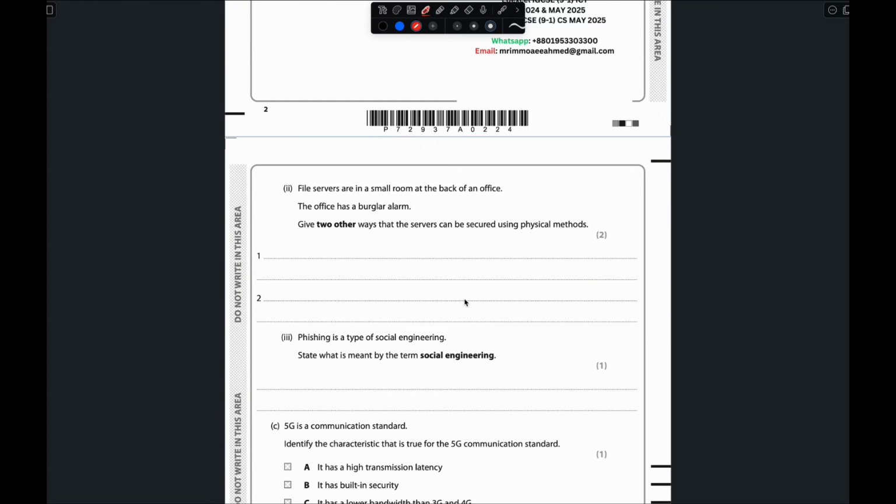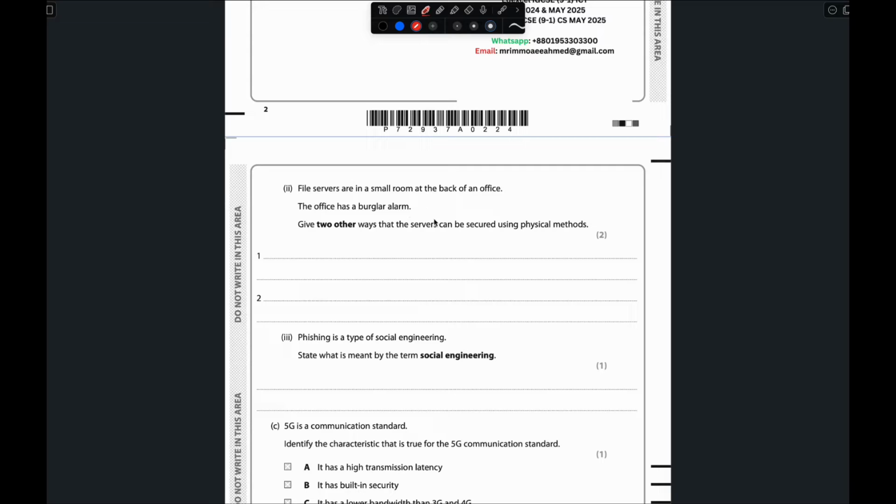Now move to question number 2: file servers are in a small room at the back of an office. The office has a burglar alarm. Give 2 other ways that the servers can be secured using physical methods. You have to think how to make the file server more secure. There is one alarm attached, so if something happens the alarm will ring.